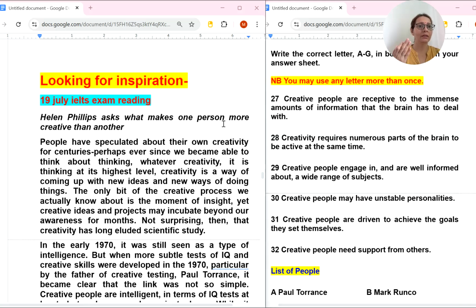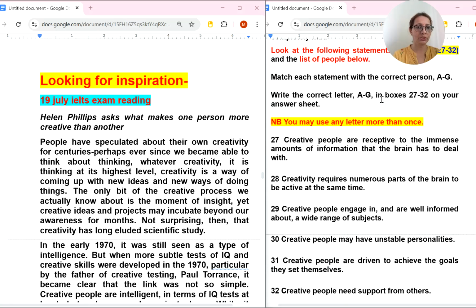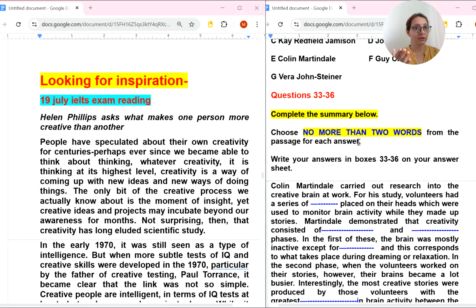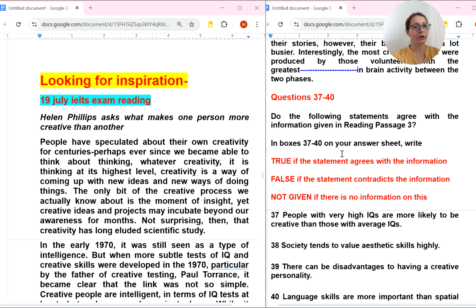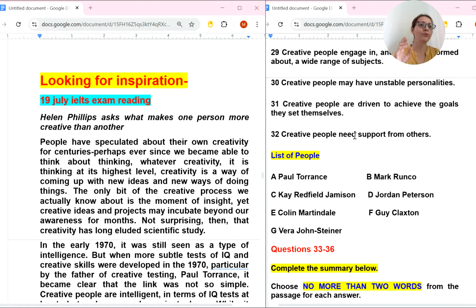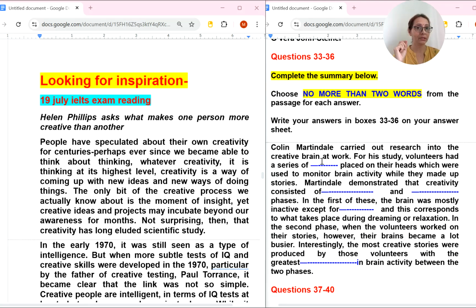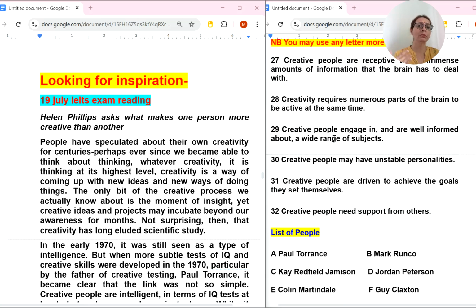You can have a psychological kind of text in this reading passage, and you can see three types of questions. First is list of people, second is fill in the blanks, and third is true false not given. I will start solving this reading passage from the first type of question. If you are comfortable in finding the location of the fill in the blanks, you are most welcome to start with that. But do practice with me. You will get to know some reading tips and tricks with me.